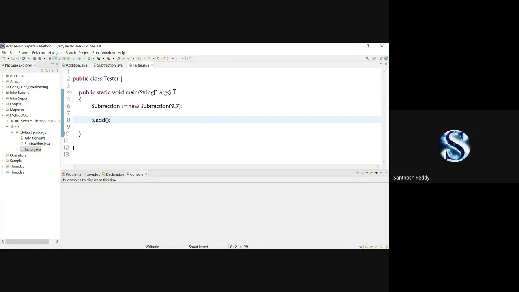Now, can anyone tell me which class's add method is going to be executed? Which class? So Subtraction. Why can't it go for Addition? We also have a method called add in the Addition class. Why can't it execute the add method present in the Addition class?